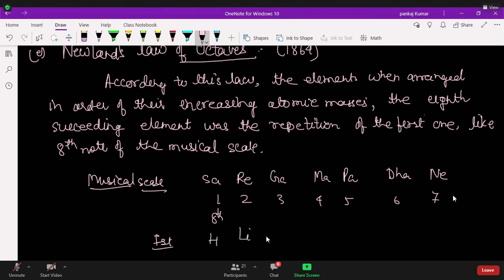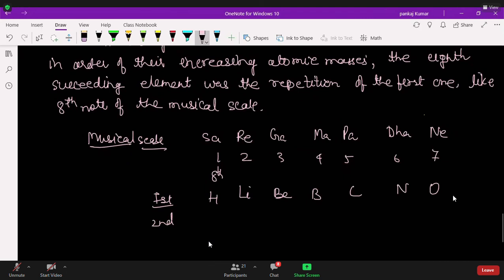Hydrogen, then lithium, then beryllium, then boron, carbon, nitrogen, oxygen. And after that, again, you can go. Sir, where is helium? Helium was not discovered. After that, fluorine, sodium, neon, magnesium.